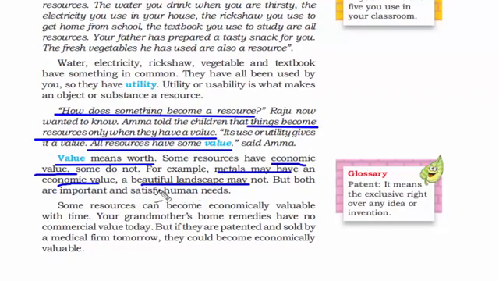And on the other hand, when you go out to see a beautiful mountain or a landscape, you don't pay money for it. Of course, you do pay a little bit for the ticket or any entry fee, but that's a different thing. Most of the places you don't pay anything. You just go and enjoy the beauty of the landscape. So that's not of economic value. But both the metal as well as the landscape are important and satisfy human needs. Now there are some resources that can become economically valuable with time.